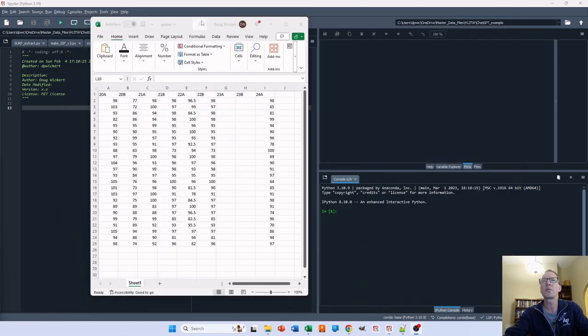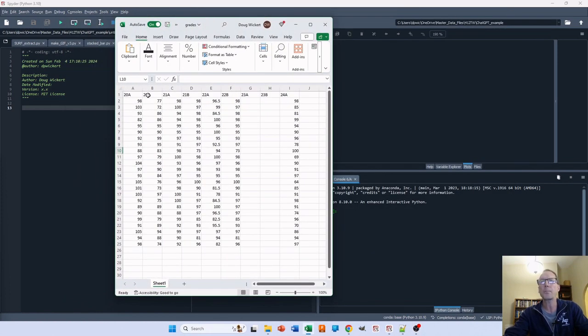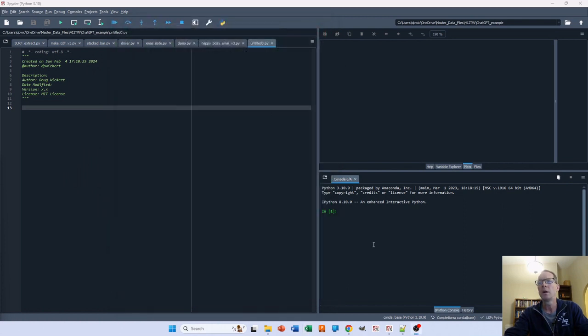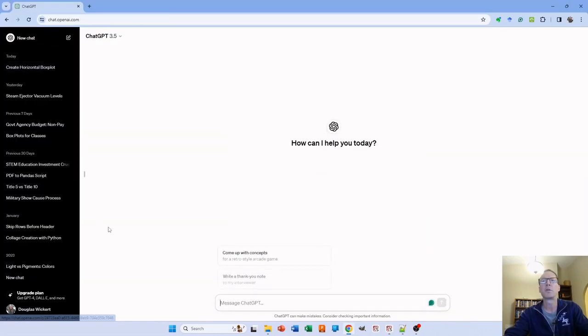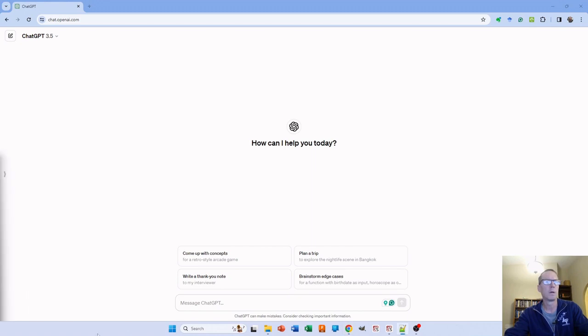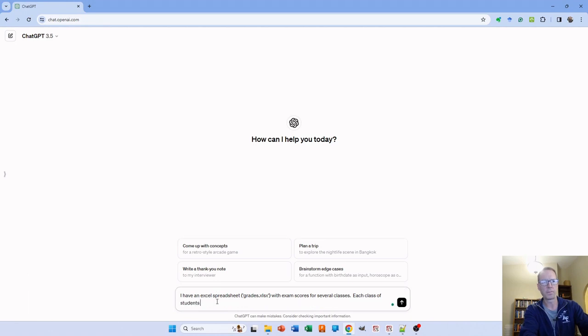So I've got the exam scores in a spreadsheet arranged by class. I am using Anaconda for my Python source. So we're going to go ahead and start a new chat here. And I have an Excel spreadsheet, grades.xlsx, with exam scores for several classes. Each class of students is a vertical column.